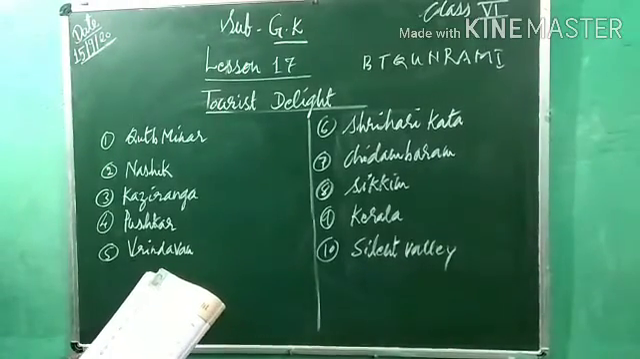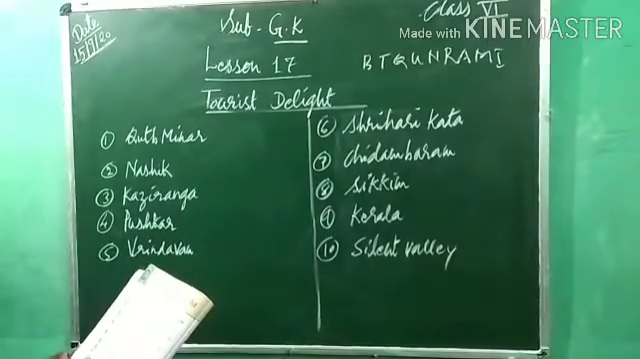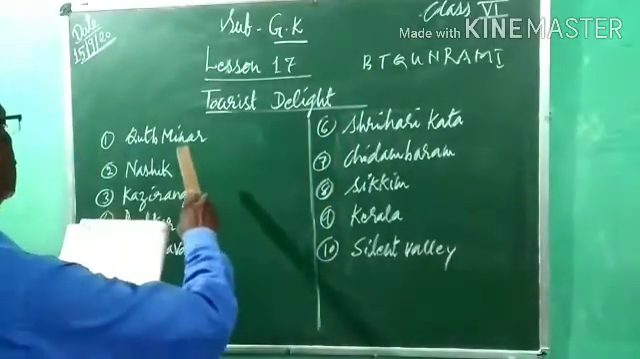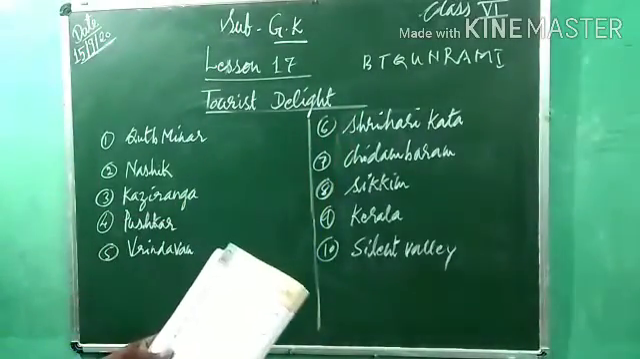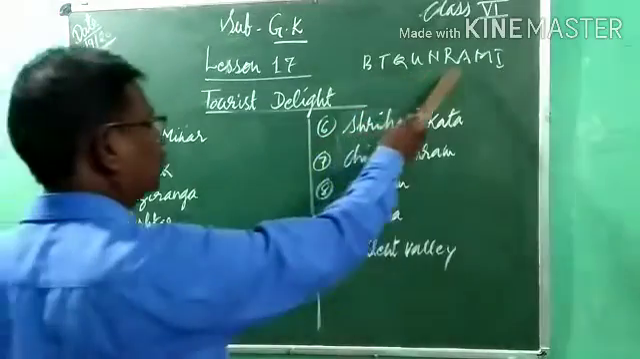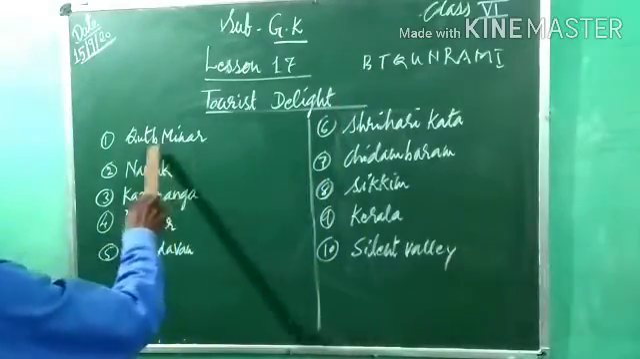Now first one is, near which monument can one find the iron pillar? Which is that one? Qutub Minar. From these letters we are getting what? Qutub Minar. So correct spelling is Qutub Minar.